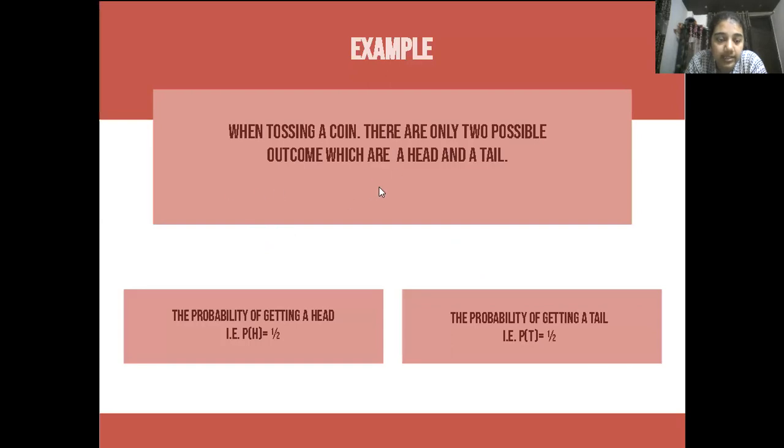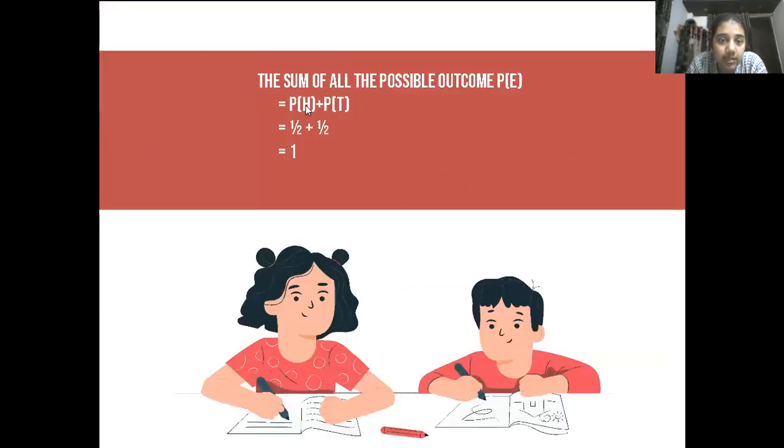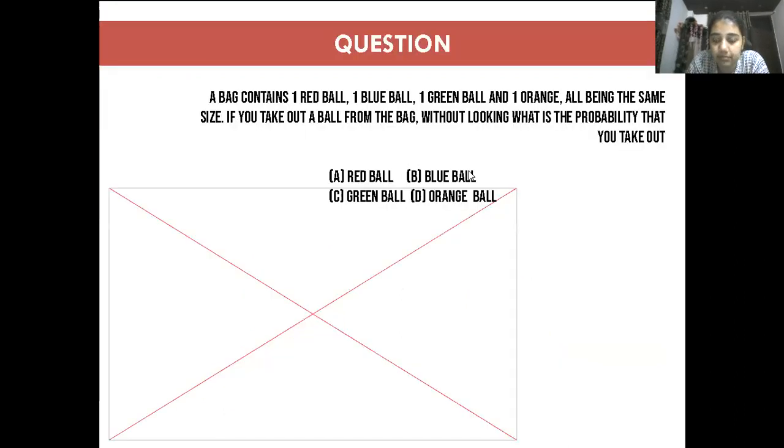While tossing a coin, the probability of head and the probability of tail are half and half. These are the only 2 outcomes that can occur with a coin. So if I sum up these 2 probabilities, half plus half will become 1. Similarly, in the case of a dice, you will get 1.